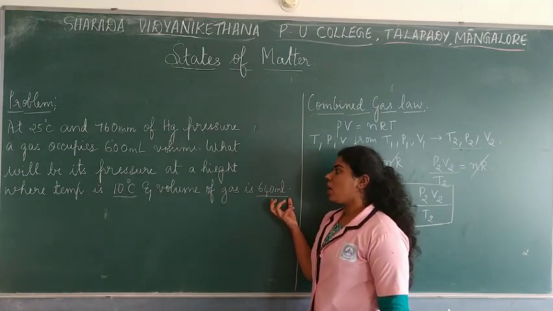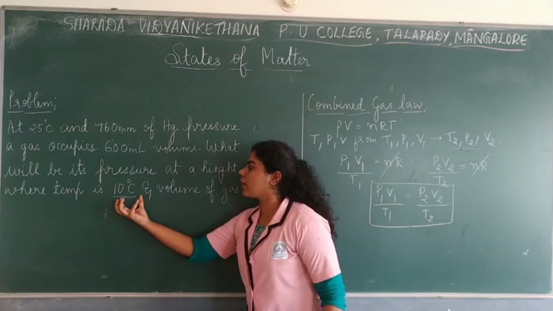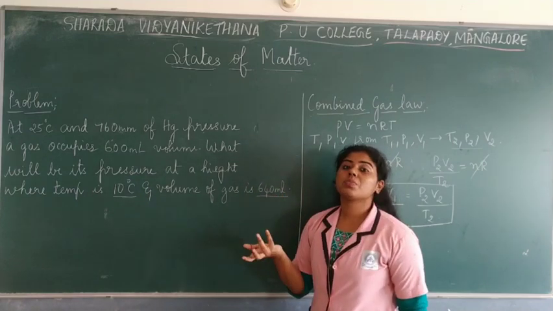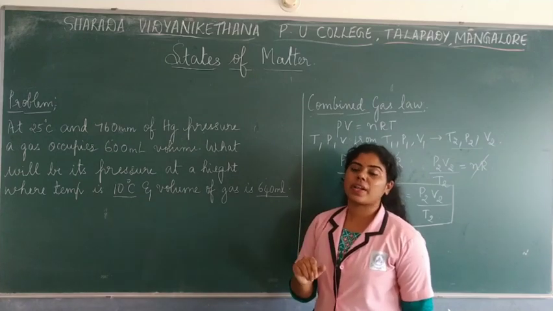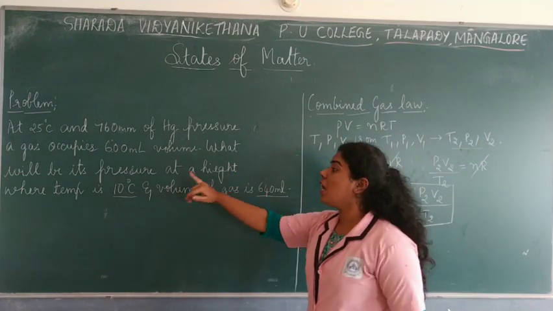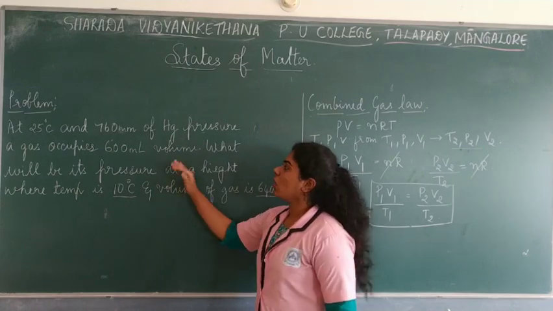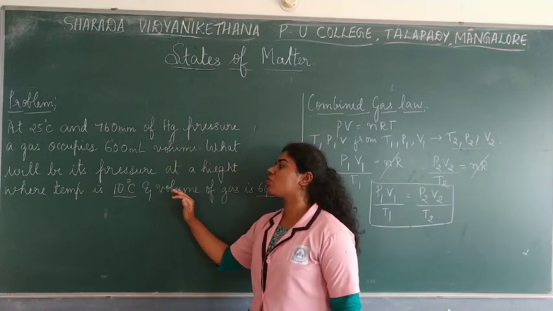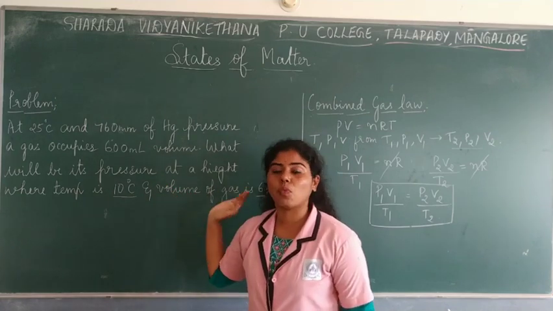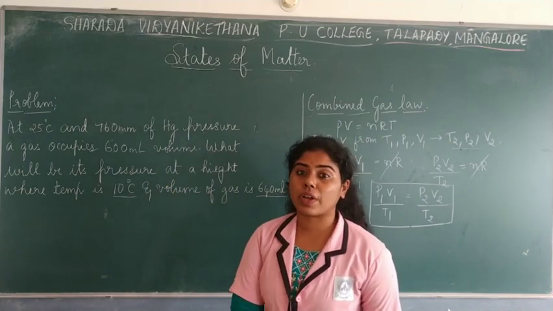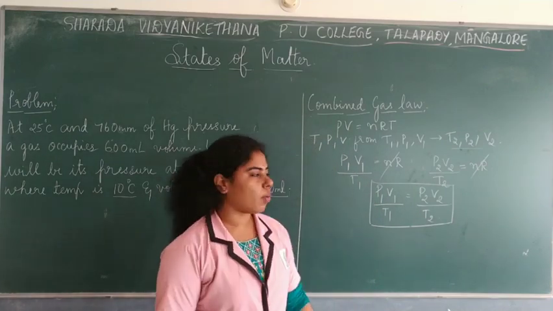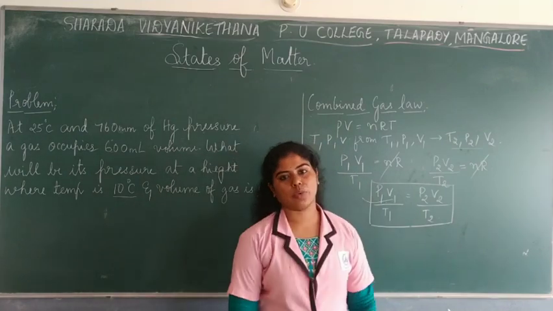Here you see what is missing. They have given the temperature, they have given the volume, but pressure is missing. The final pressure we have to find out. So initial values of temperature, pressure and volume are given, and final values of temperature and volume are given. What you have to find is the pressure. So what equation can be used to solve the problem? You can use the combined gas equation.